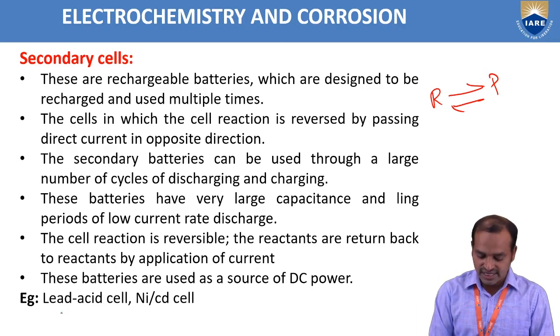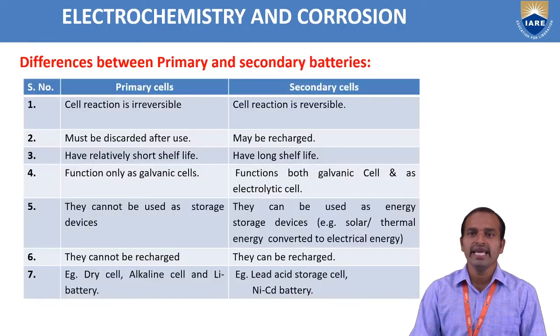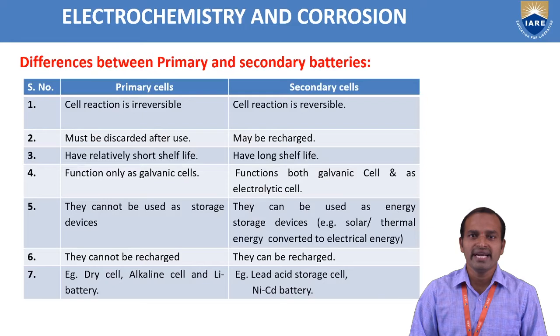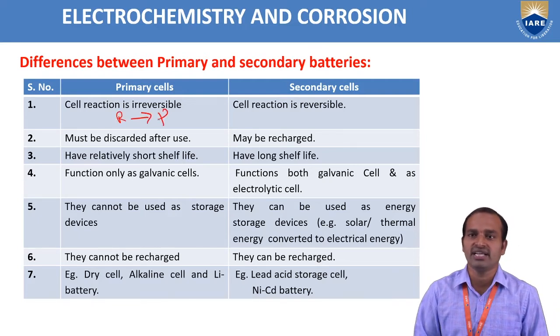The best examples for this are lead acid cells and nickel cadmium cells. The main difference between primary and secondary batteries is that primary batteries are non-rechargeable and secondary batteries are rechargeable. In primary batteries, an irreversible reaction takes place. Irreversible reaction means reactants are converting into products only.